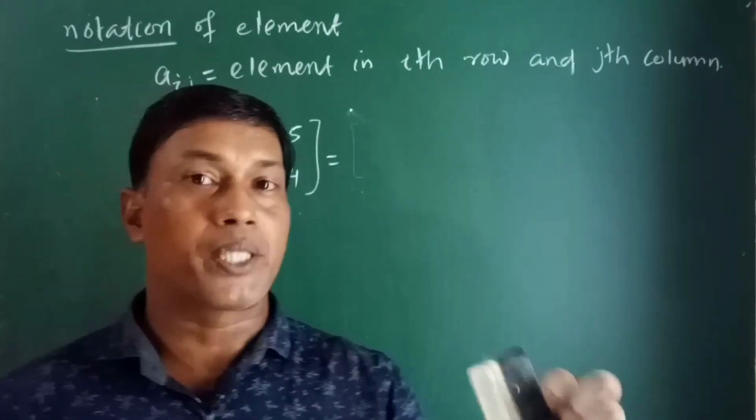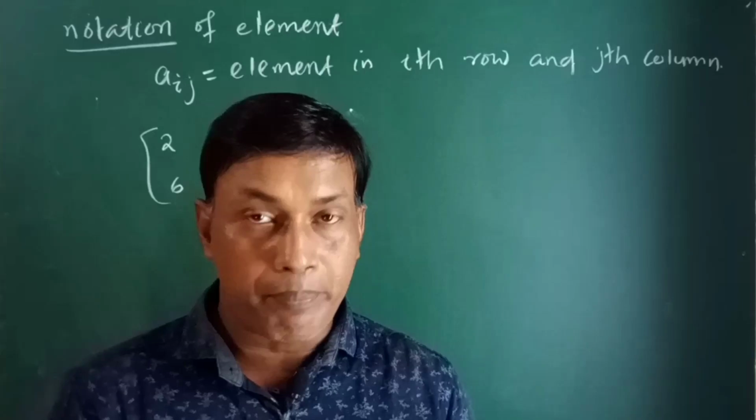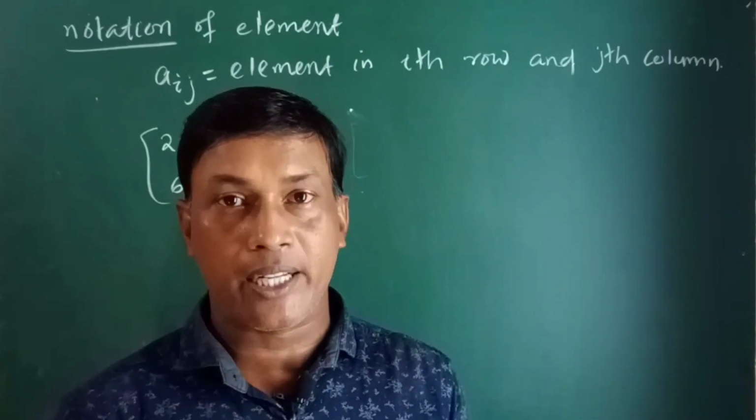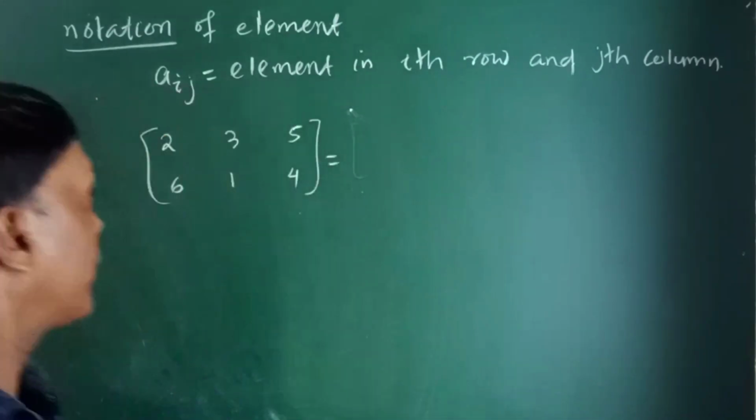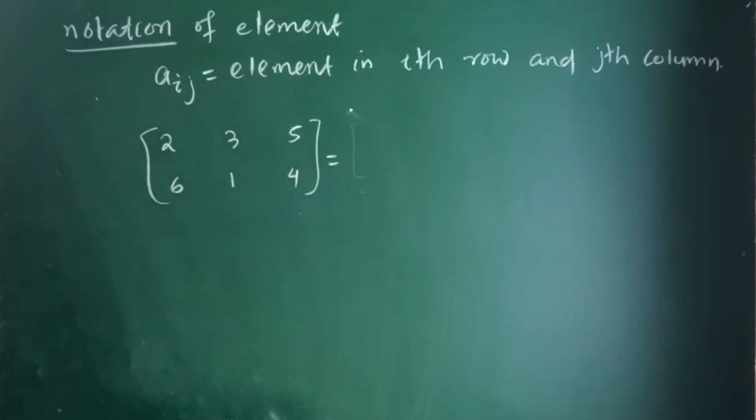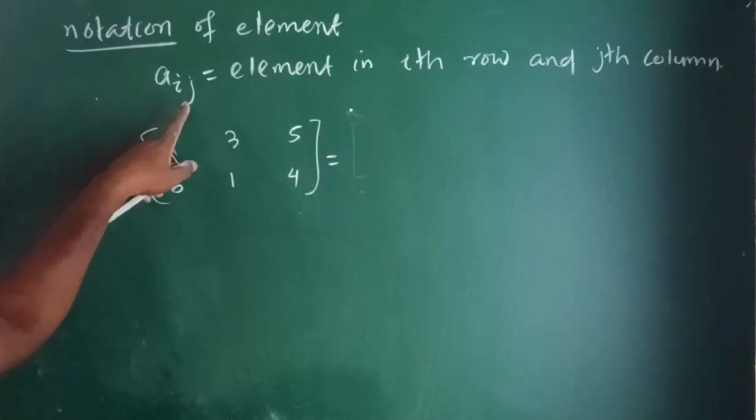Now the notation of an element. How can we represent an element generally? The general representation of an element. Look at here. Every element of a matrix is represented by aij.